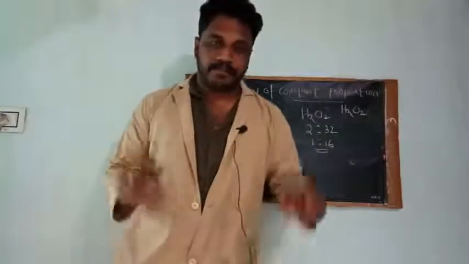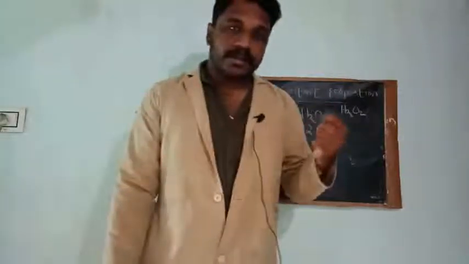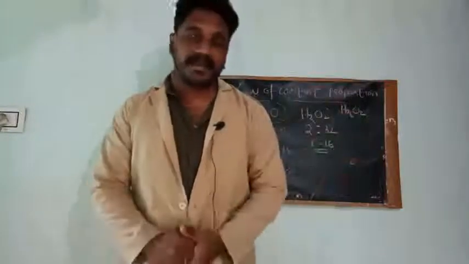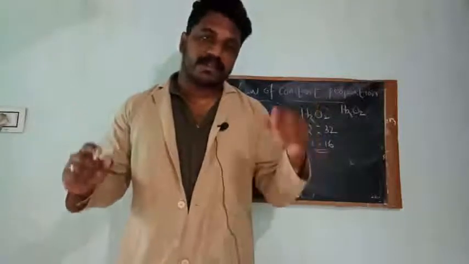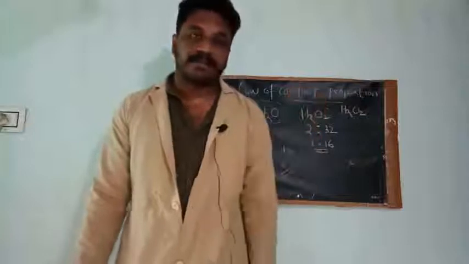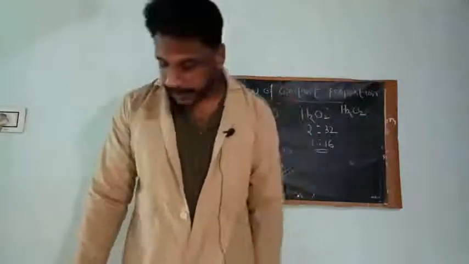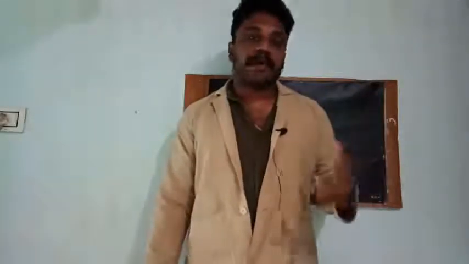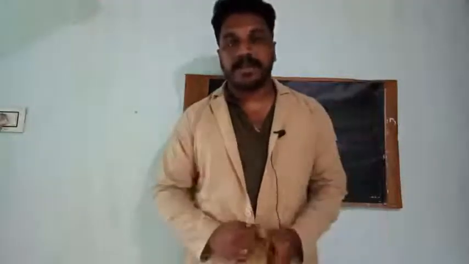Now we have to discuss another important theory proposed by a scientist named John Dalton. John Dalton's atomic theory. He has given the basis for all the atomic theories. Let's discuss what was the concept put forward by John Dalton during the 18th century. John Dalton is the first person who gave an idea about the atom based on scientific experiment or scientific evidence.